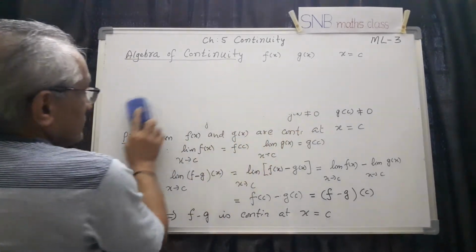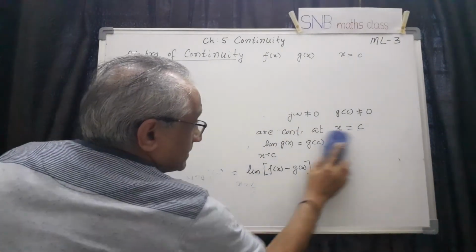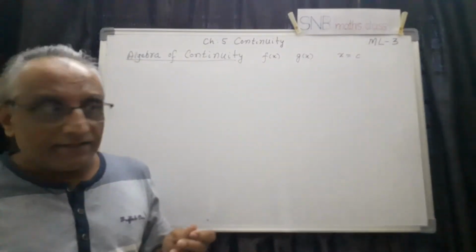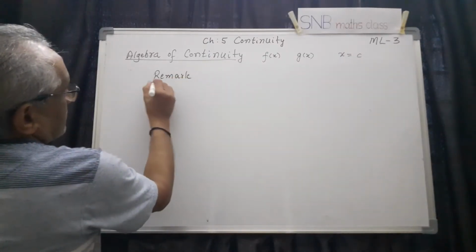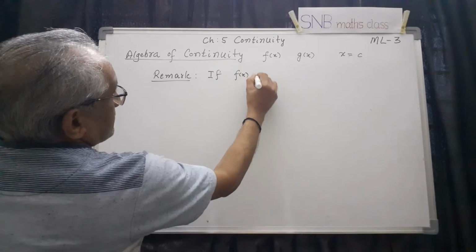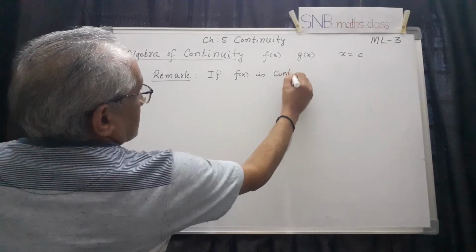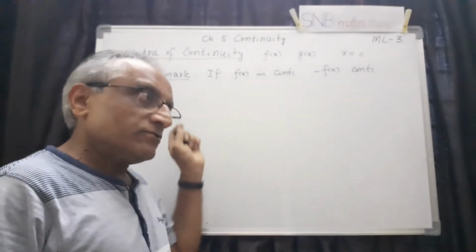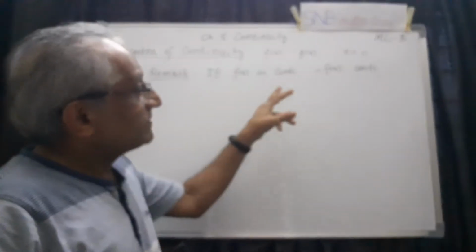Then based on this theorem, some interesting results we can list. See, we can take it as a remark. If f of x is continuous, then minus f of x is also continuous. So this is a useful result actually. For example, f of x equal to x, the identity function, is continuous. f of x equal to minus x is also continuous. So that is the consequence.